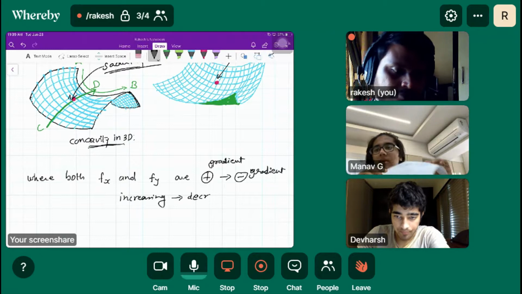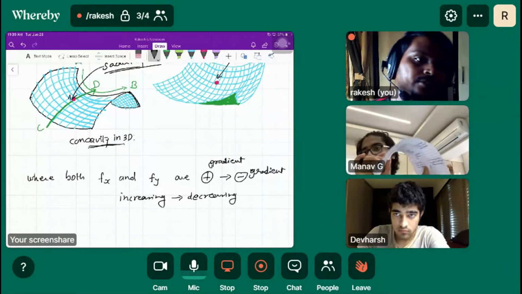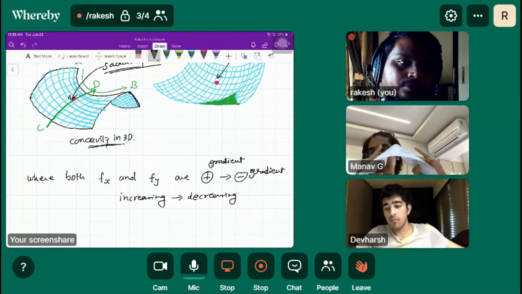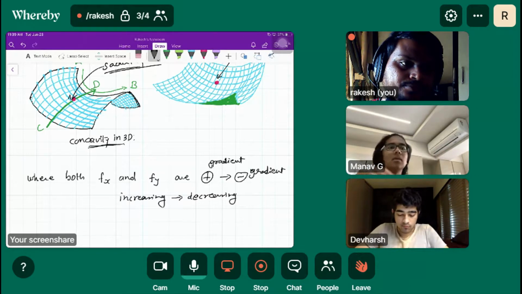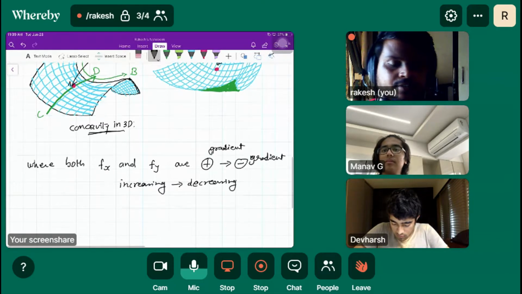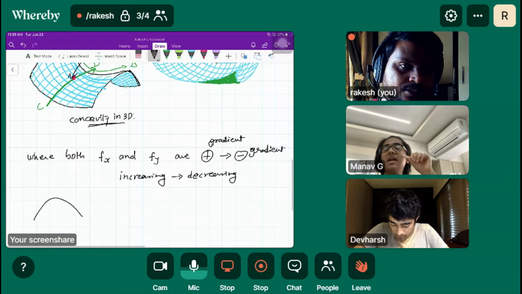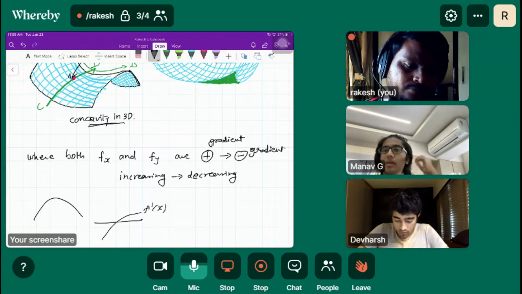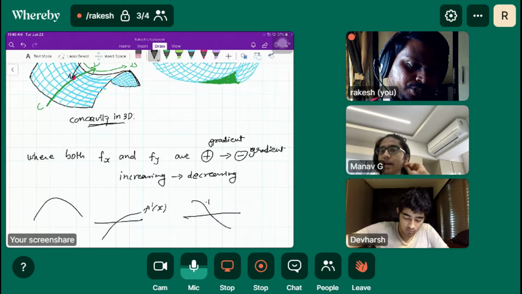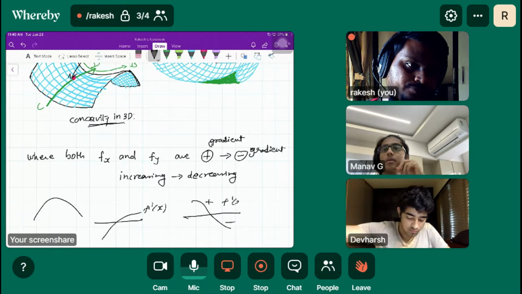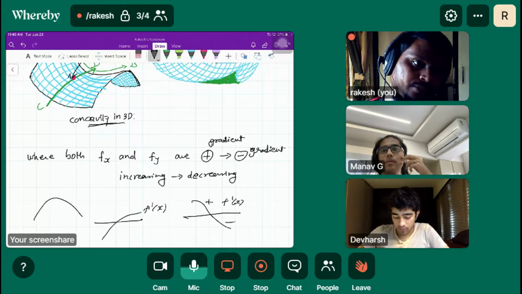If we graph the gradient as a function, in a one-dimensional figure, it will be going downward, sloping from positive to negative, but the slope itself is not negative. Positive to negative, it will go down.